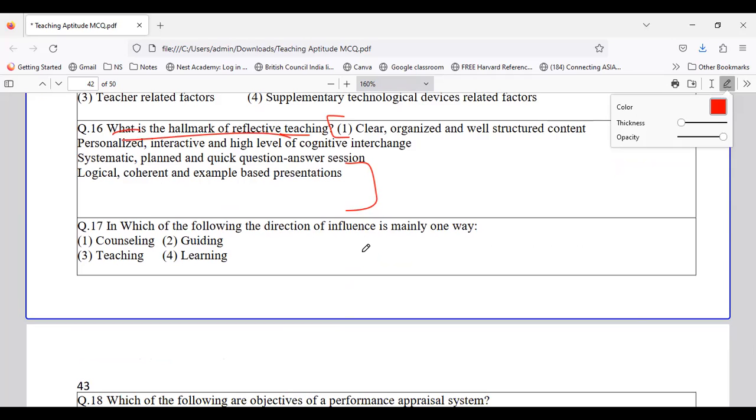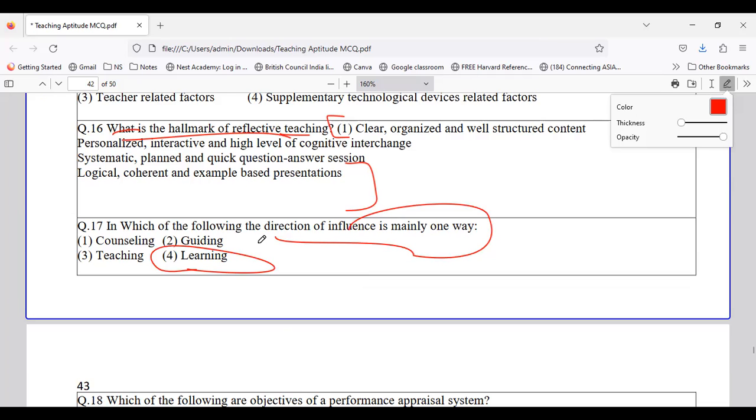Okay, so which of the following directions of influence is mainly one way, whether it is counseling, guiding, teaching, or learning? Let's have a look at them. So which stands to be one way? The one direction of influence which is one way is learning. The person who inspires to learn. So it is a one way journey. The reaction comes from the second way depending upon the effect, but it is a one way journey.